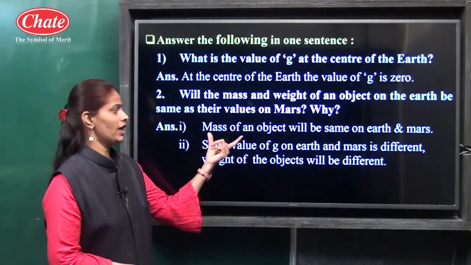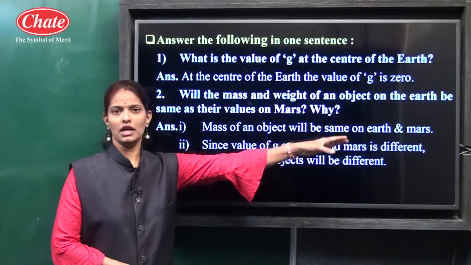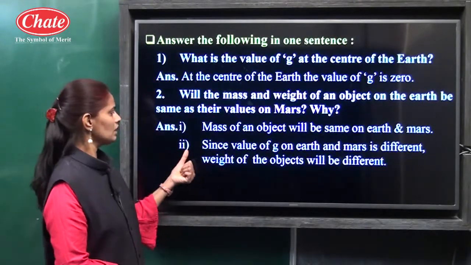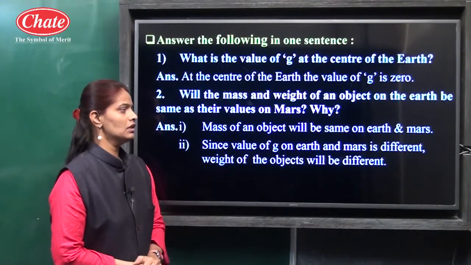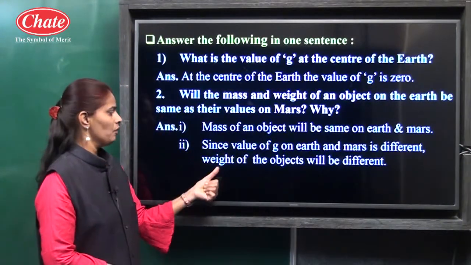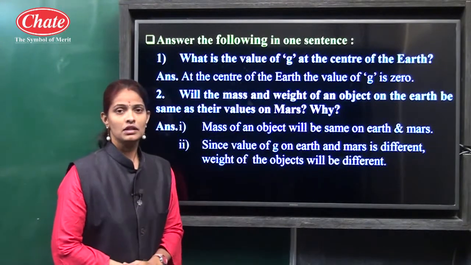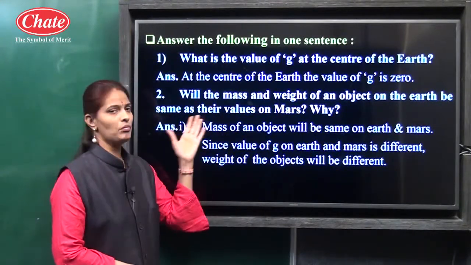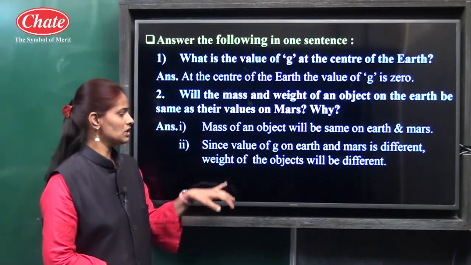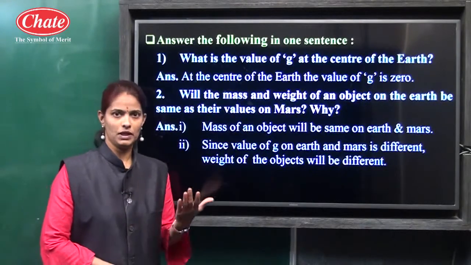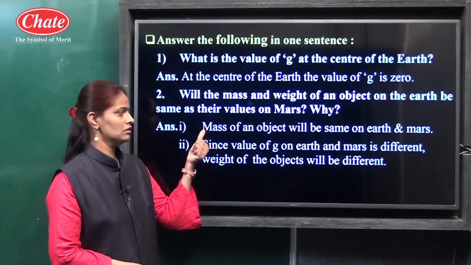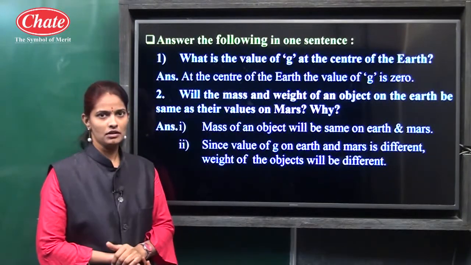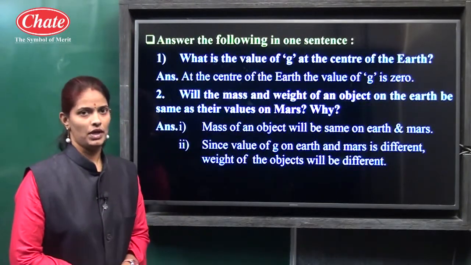The second point of the answer is, since the value of g on earth and Mars is different, the weight of the object will be different. The value of weight is different for different planets. That is why the weight of an object will differ on different planets.